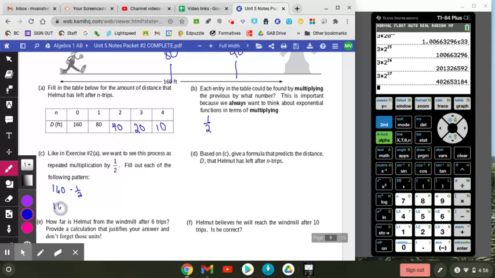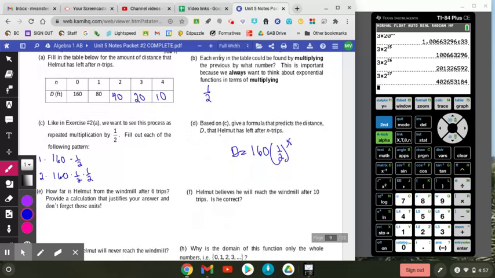Then we did 160 times a half times a half. Hopefully you're noticing that each step is equal to the number of halves. So our formula would be d equals 160 times 1/2 in parentheses to the x power.